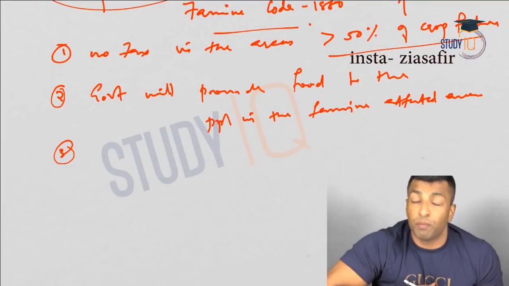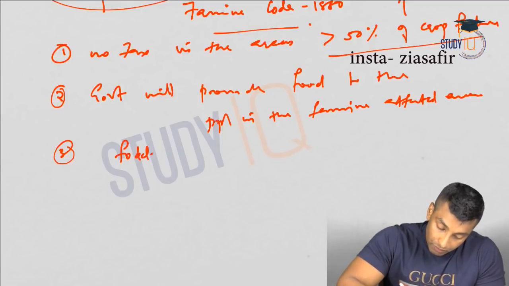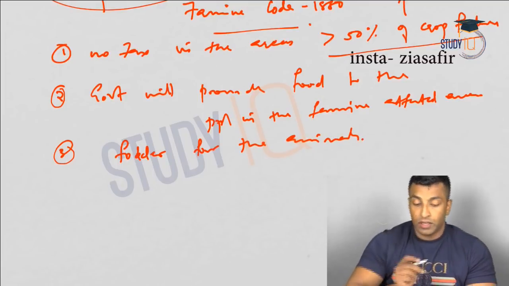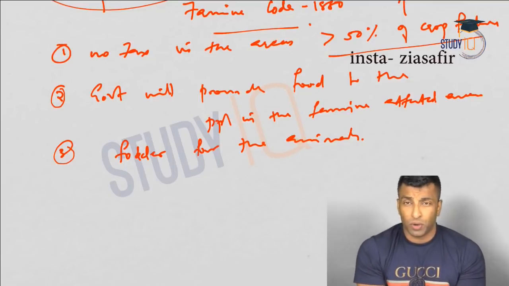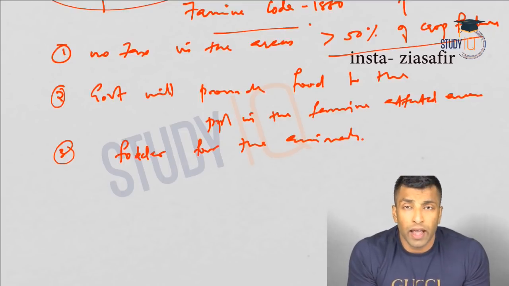Government will provide fodder for the animals. Okay, so government will provide fodder for the animals. Okay, so this is the famine code. So you need to know the 3 points here. They can ask you which among the following is correct with respect to famine code 1880.